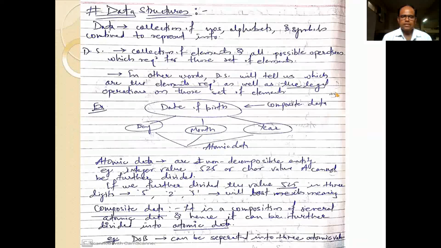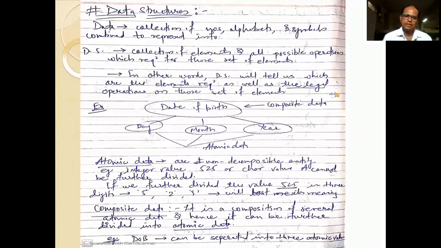So friends, let us revise what we have discussed regarding data structure and data. Hope you understood what exactly data is. We can define data as a collection of numbers, alphabets and symbols which combine to represent information very clearly. That is data. And what is data structure? Data structure is nothing but the collection of elements and all possible operations which are required for those sets of elements.